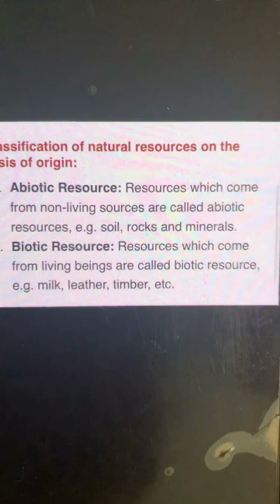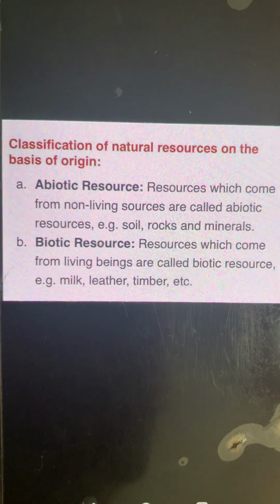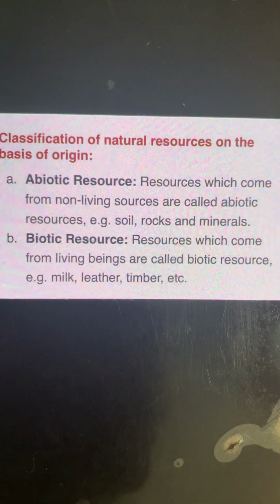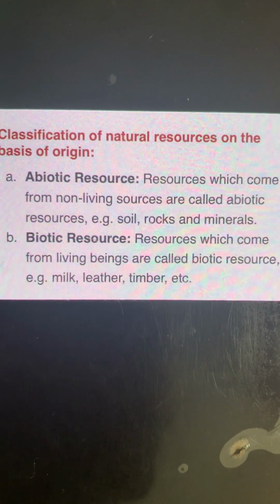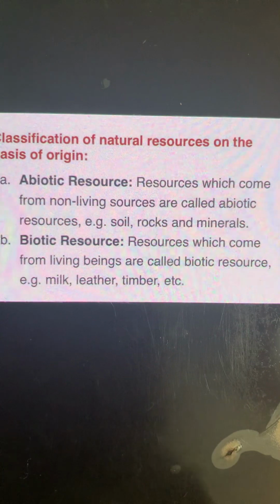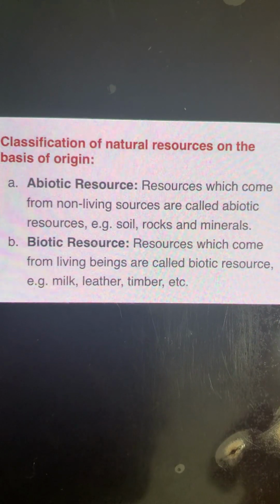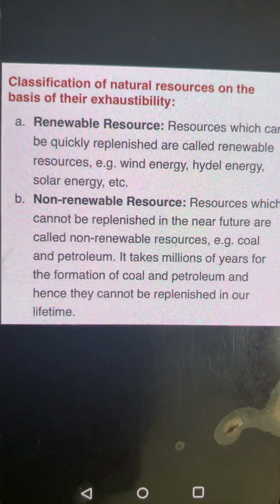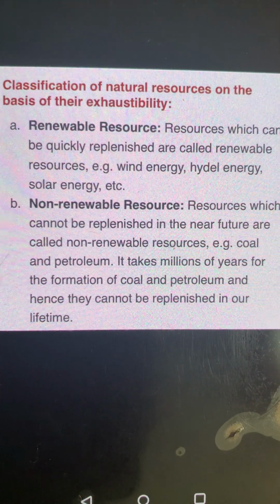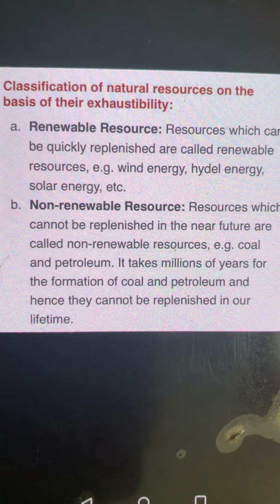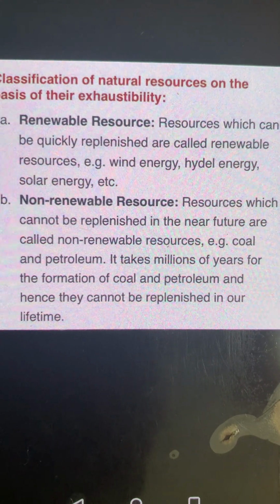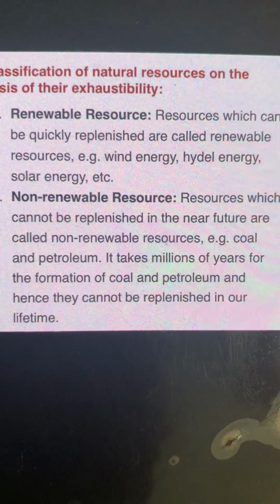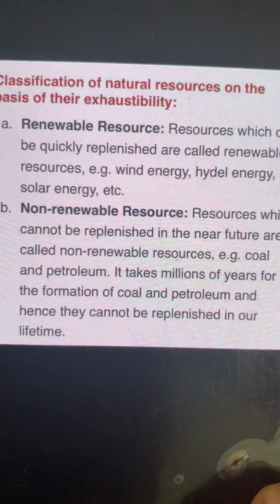Now let's take the next one, and that is the classification on the basis of origin. That is where they have originated from. Abiotic and biotic resources. Abiotic resources are those resources which are coming up from non-living, and biotic which are coming from the living. Then the classification on the basis of their exhaustibility. That is renewable resources and non-renewable resources. Renewable resources, as the name suggests, can be renewed, and non-renewable resources cannot be renewed.